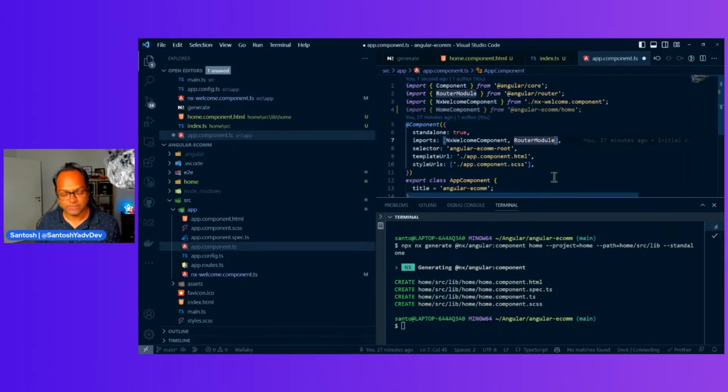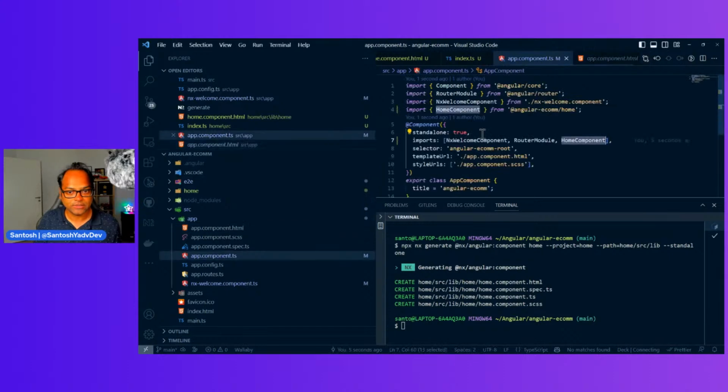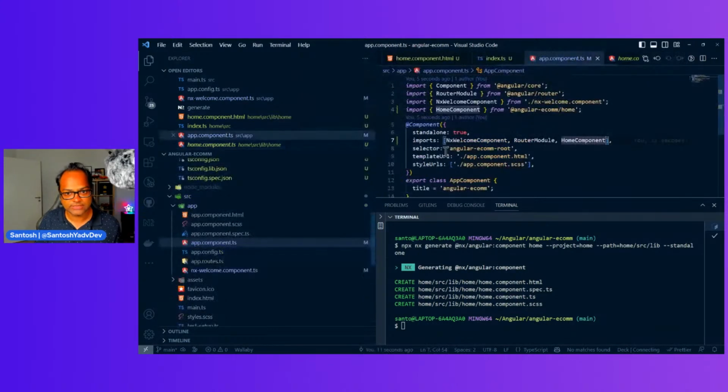With standalone as well, you will add it inside imports. So you can see, okay, home component, once I have added inside imports, I can go ahead and start using home component. So let's see. So here it is added. Let's see the selector. So this is the selector.